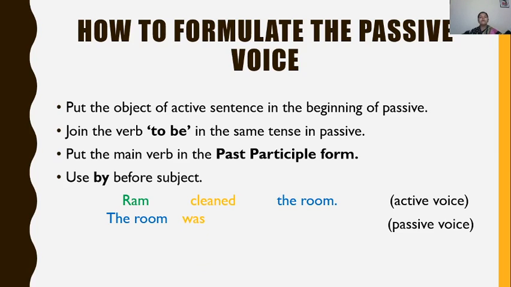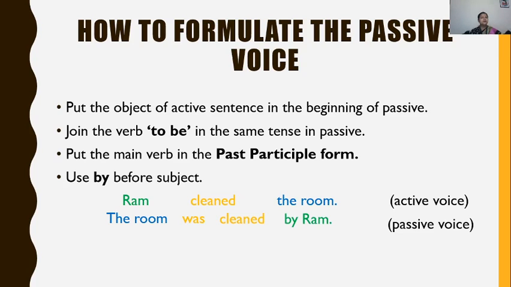Cleared? Now third step. Put the main verb in the past participle form. What is my main verb? Clean. So the past participle form of clean is cleaned. So the room was cleaned. 3 steps have been followed. Now fourth. According to the fourth rule, use by before the subject. So it will be by Ram. So now the sentence is the room was cleaned by Ram.